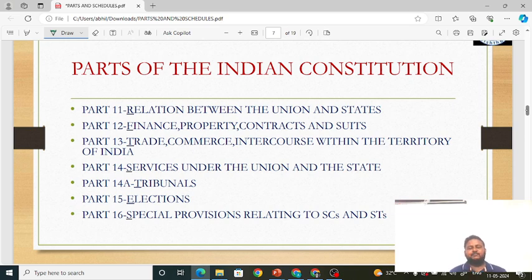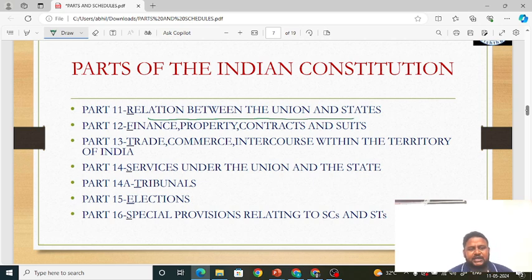Okay, there we will study about administrative relations, executive relations, and also financial relations between union and states. Financial relations means how the tax is devolved, how the tax devolution takes place from the union to the states. That is what we will study when it comes to relation between union and states.